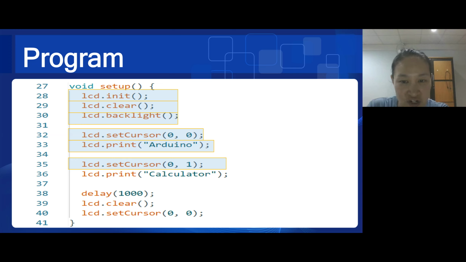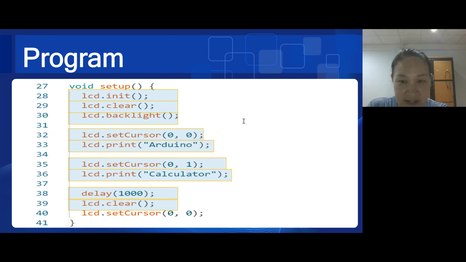Set the cursor to the first column of the second row of the LCD. Print the text calculator starting from the current cursor position. This pauses the execution of the program for 1 second. It provides time for the user to see the displayed message before proceeding.